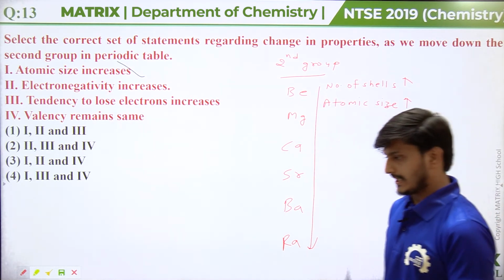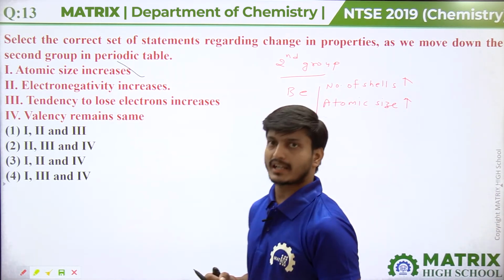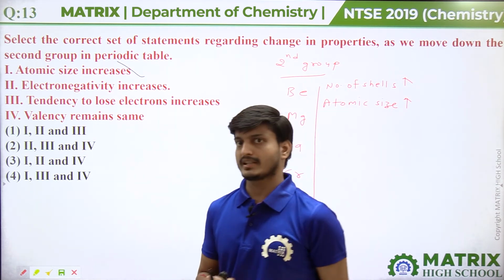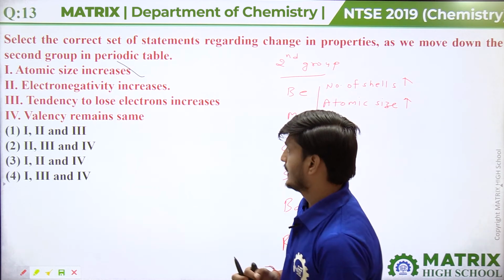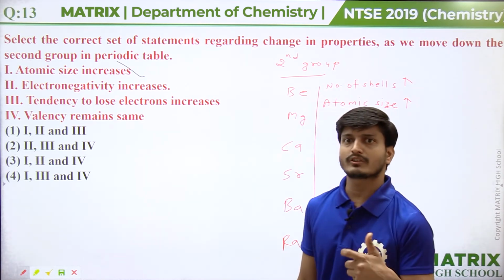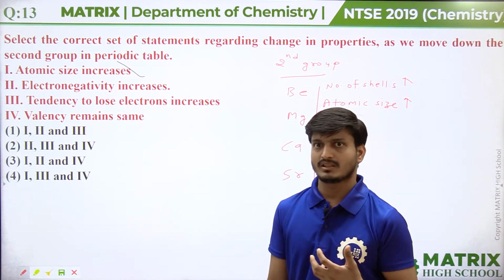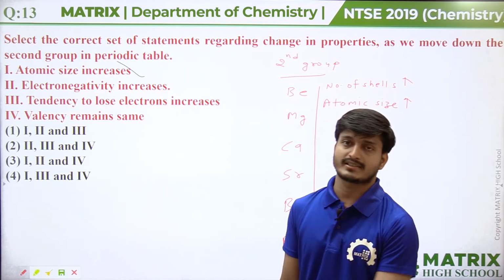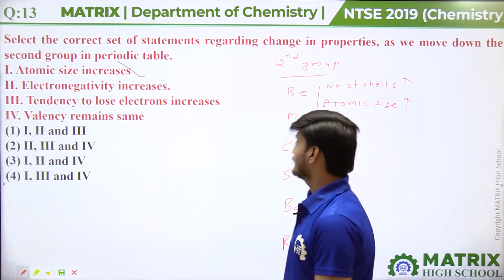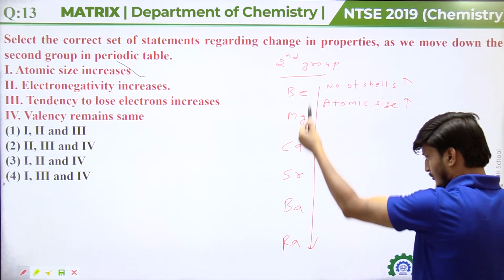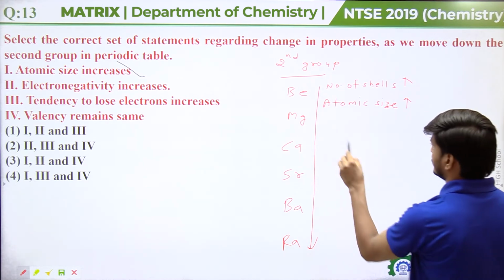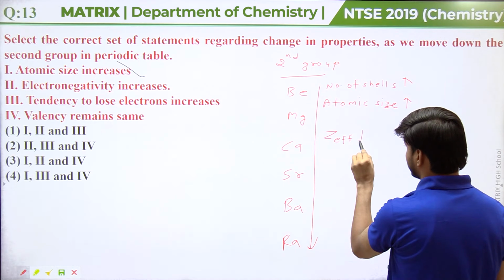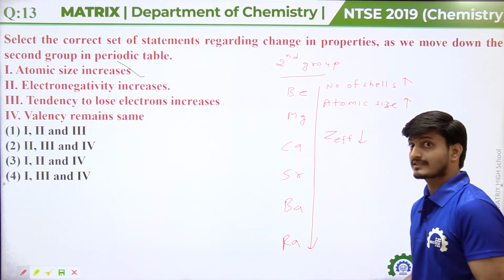Electronegativity is the tendency to attract the shared pair of electrons towards itself. This is called electronegativity. Okay, and electronegativity depends on effective nuclear charge, guys. As we know, on moving down the group, effective nuclear charge decreases, because size is increasing.